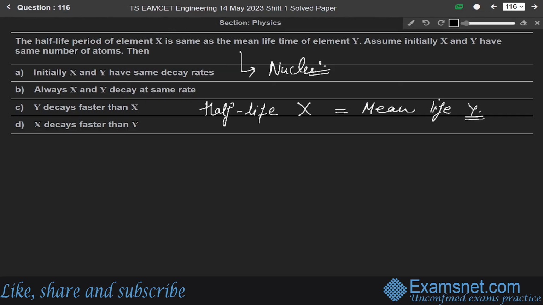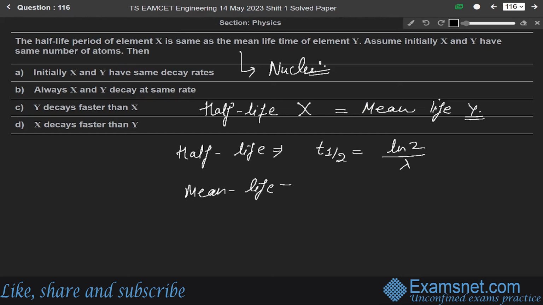So we know the general formula for half-life is T half equals ln2 over lambda. This is the very general formula for it. And the mean life formula is given as T equals 1 over lambda.